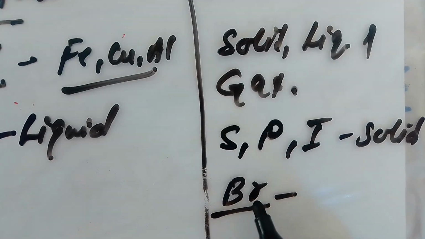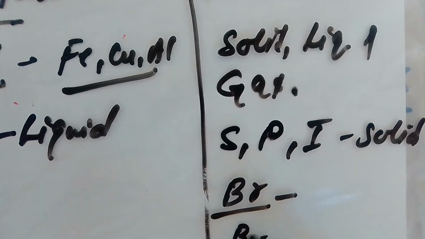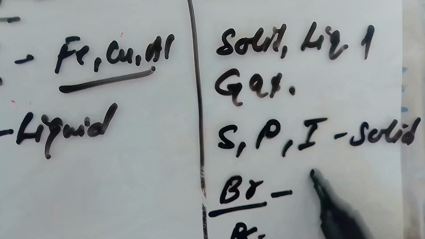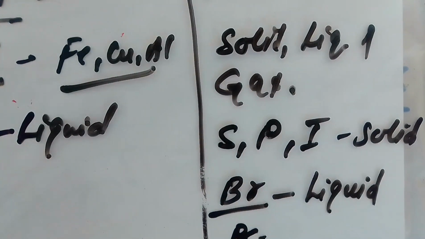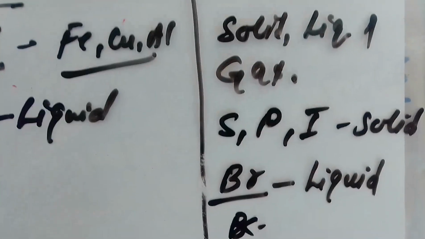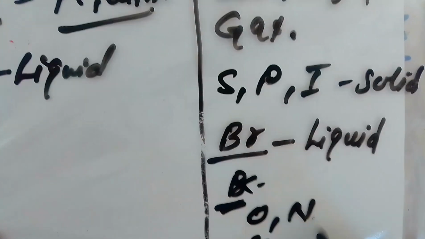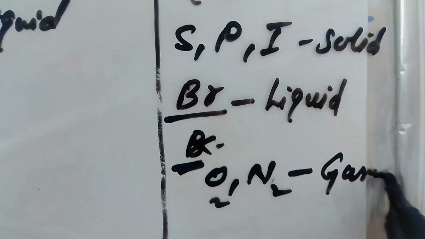Remember this symbol, this is bromine, and the single B is boron. Bromine is a liquid non-metal, whereas oxygen and nitrogen are some examples of gaseous non-metals.